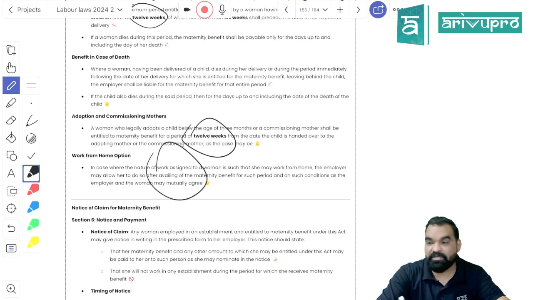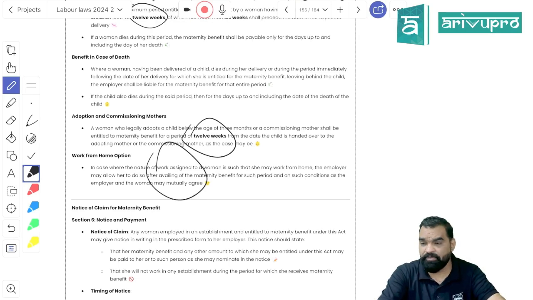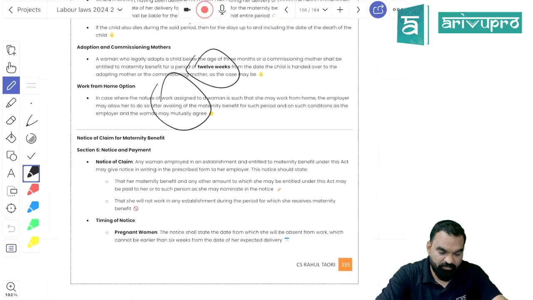And even after expiry of the 26 weeks or 12 weeks, if work from home facility can be offered to the lady to take care of her child, she should be provided with work from home facility.